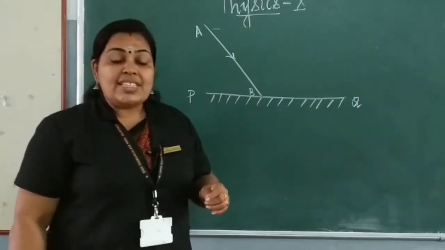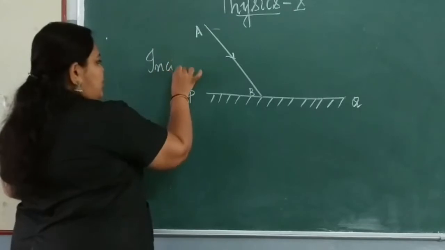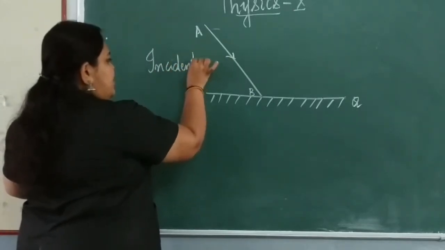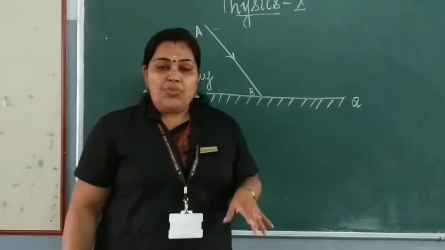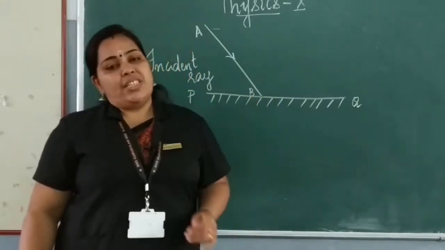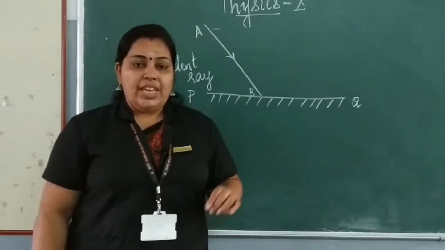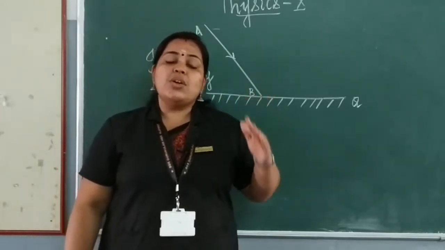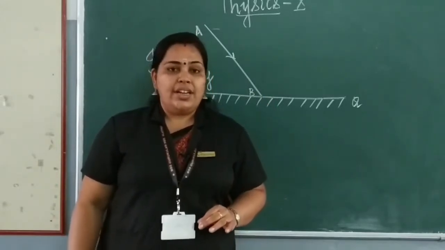It is known as incident ray. So what is incident ray? The ray of light that falls on the reflecting surface is known as incident ray.